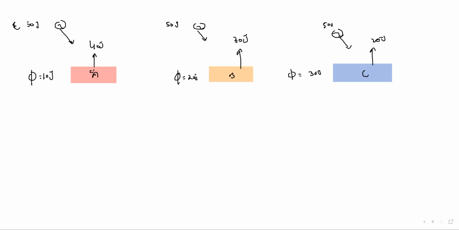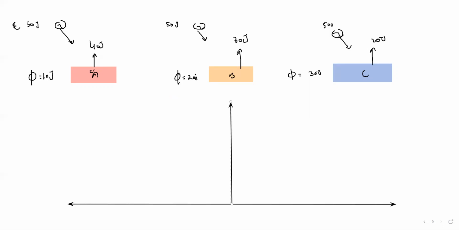So when we sketch a graph for voltage and current, with positive voltage and negative voltage, the current is IA for metal A, IB for metal B, and IC for metal C. Here the electron has higher kinetic energy, so IA will be above, then IB, and then IC.